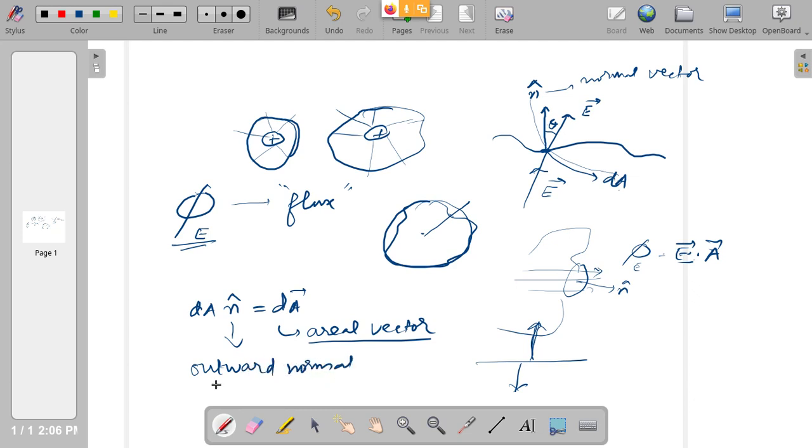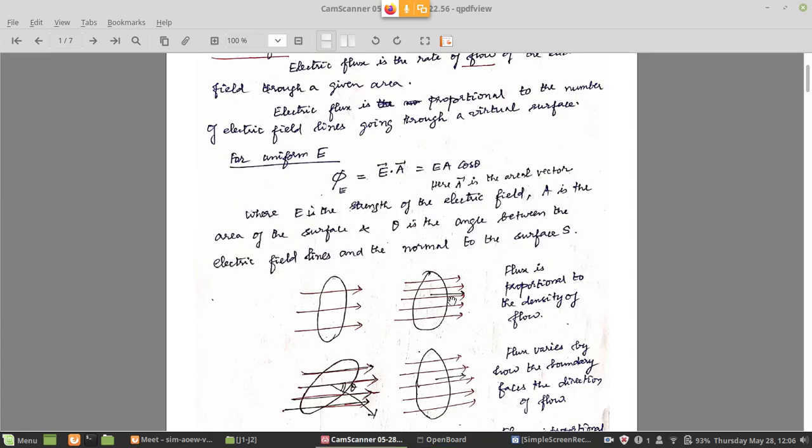Please remember this, it's very, very important. Otherwise in many problems you will get the sign wrong. It is the outward normal to the surface at that point. That gives the direction of the areal vector A. Right. So therefore, here we can see that the flux is defined as a dot product of the electric field multiplied by the areal vector A. Therefore, it is EA cos theta.